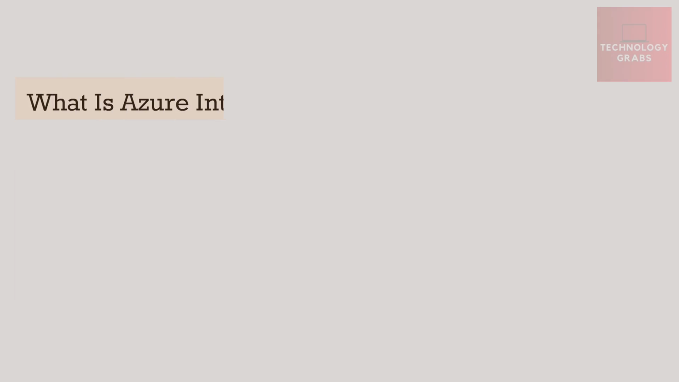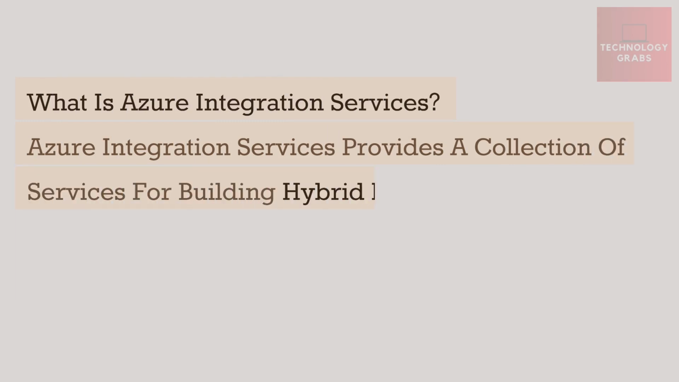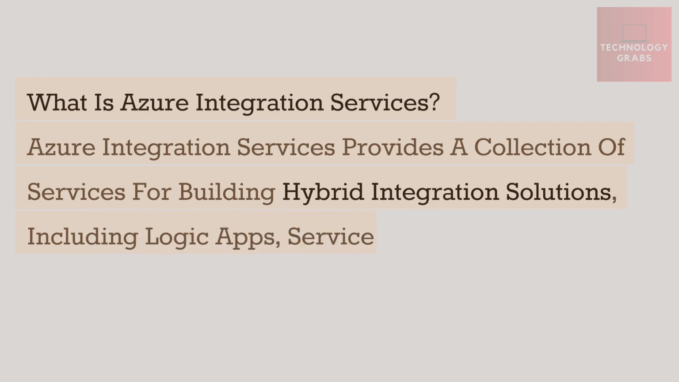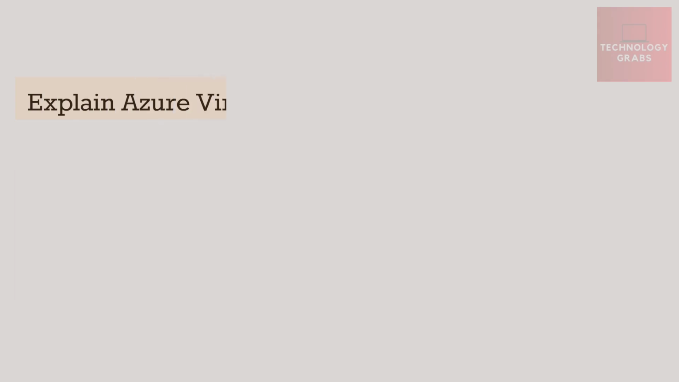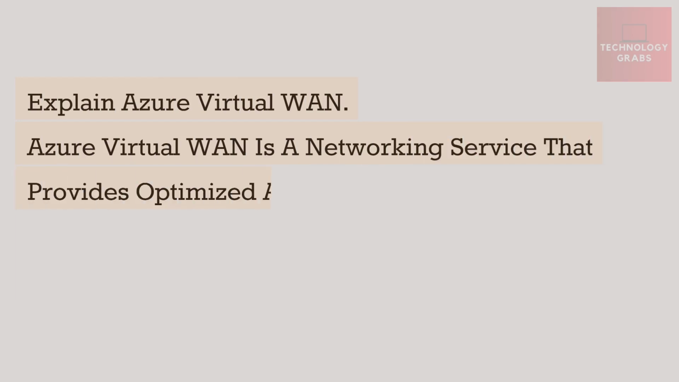What is Azure Integration Services? Azure Integration Services provides a collection of services for building hybrid integration solutions, including Logic Apps, Service Bus, and API Management. Explain Azure Virtual WAN. Azure Virtual WAN is a networking service that provides optimized and automated branch connectivity to Azure resources using SD-WAN principles.